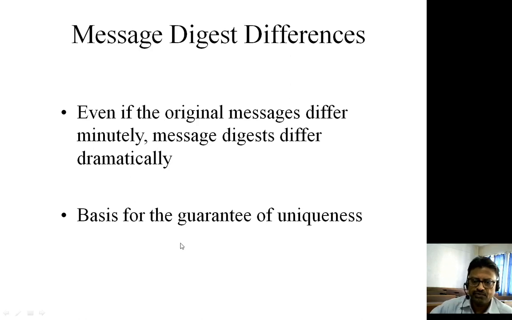It should be unique. Meaning thereby, if we have one message M1 and another message M100, the message digests obtained will be different. It cannot be the same.